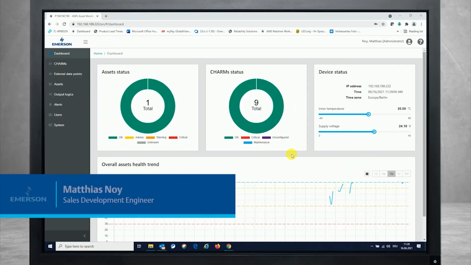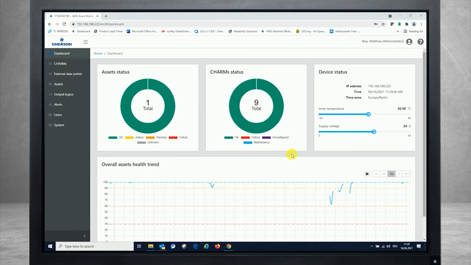Hey, it's Matthias now out of the Grono office, and today I'd like to show you real quick how to use the backup opportunities and restore opportunities inside of the AMS Asset Monitor.